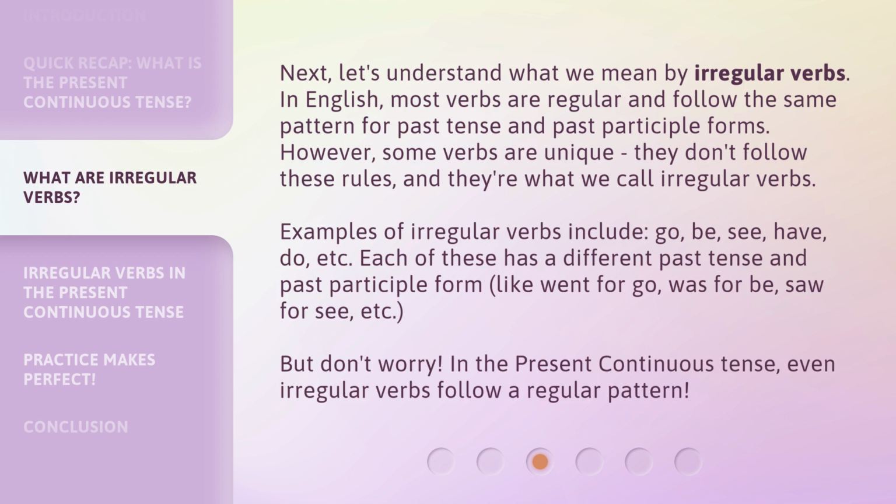Examples of irregular verbs include go, be, see, have, do, etc. Each of these has a different past tense and past participle form, like went for go, was for be, saw for see, etc. But don't worry, in the present continuous tense, even irregular verbs follow a regular pattern.